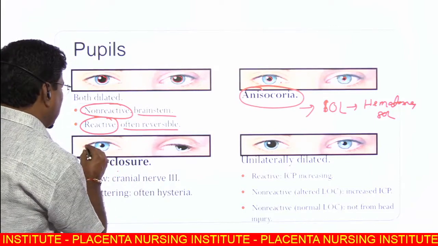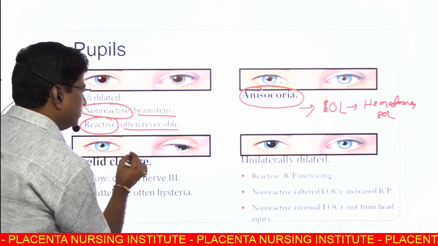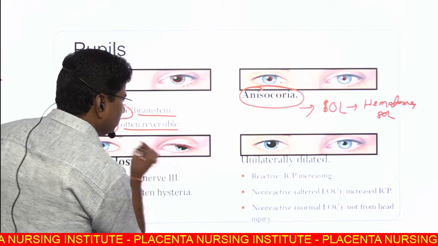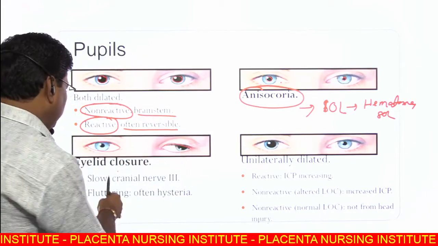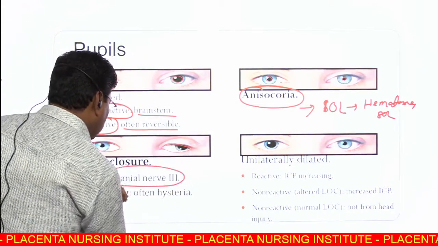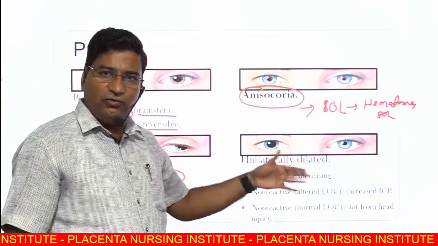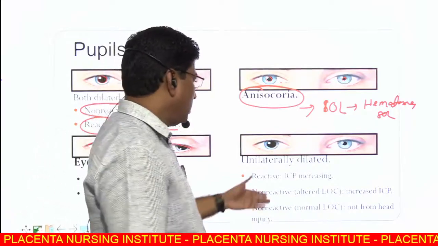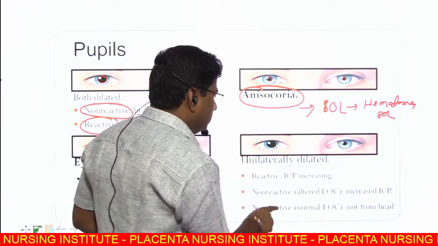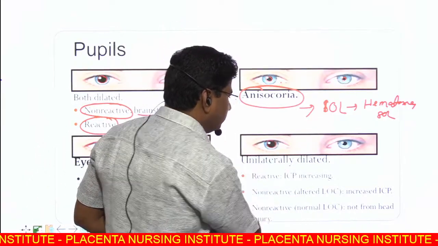This is normal eyelid closure, normal eyelid closure. This is small. If slow, then cranial nerve third palsy, or if fluttering, then hysteria. So you diagnose with eyelid closure also. Unilaterally dilated pupil. This is unilateral dilated pupil.